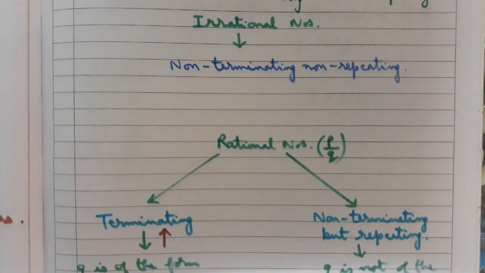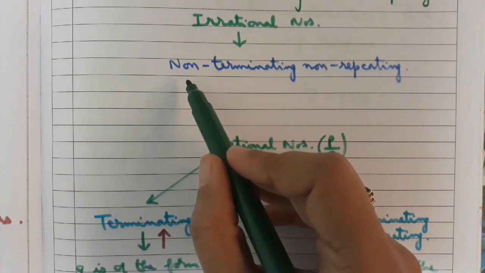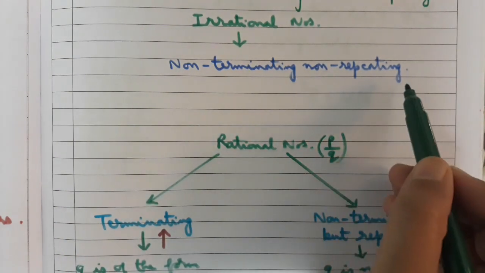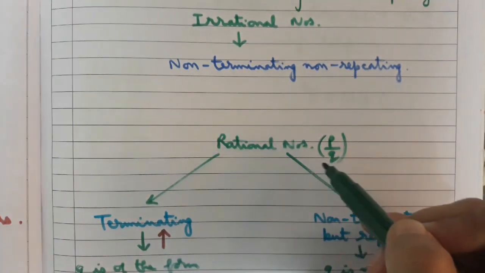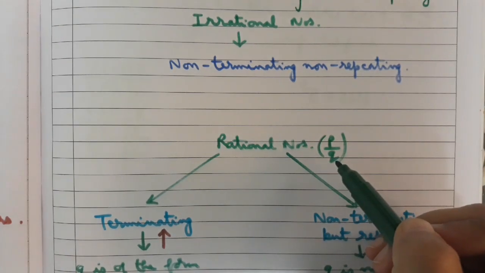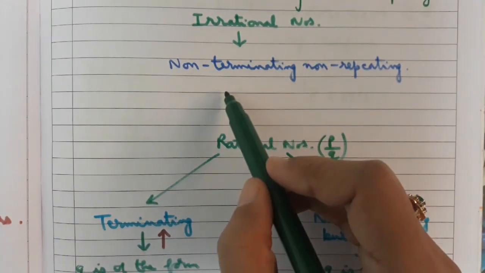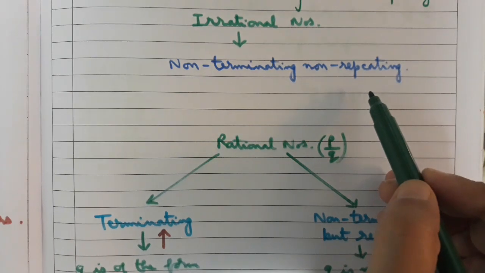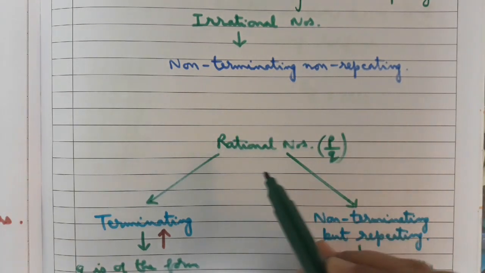Now let us look at this chart. You can pause the video and draw this chart in your classwork registers. Irrational numbers have non-terminating, non-repeating decimal expansion. We had drawn this chart in class 9th also.